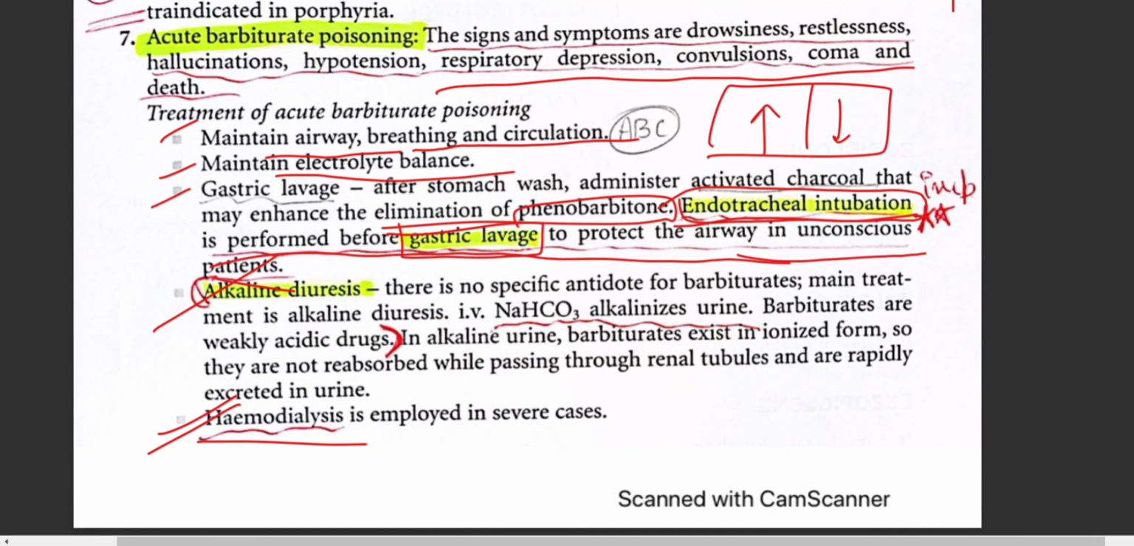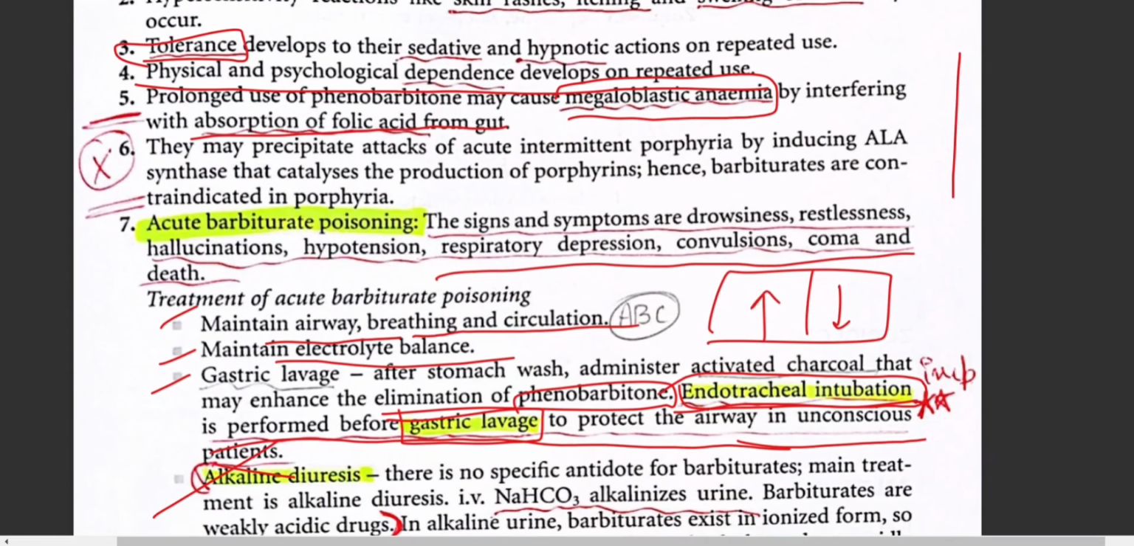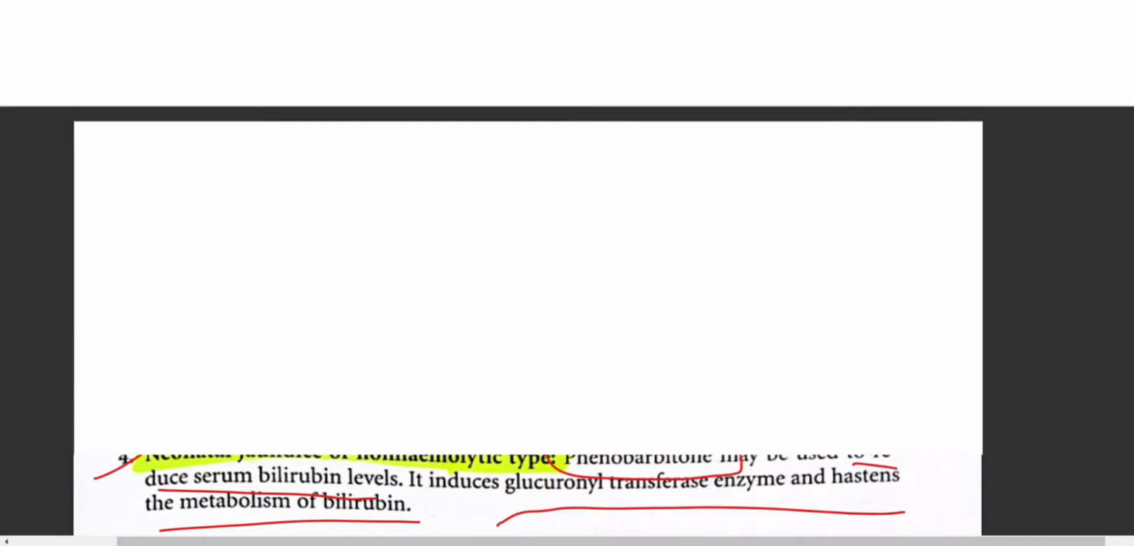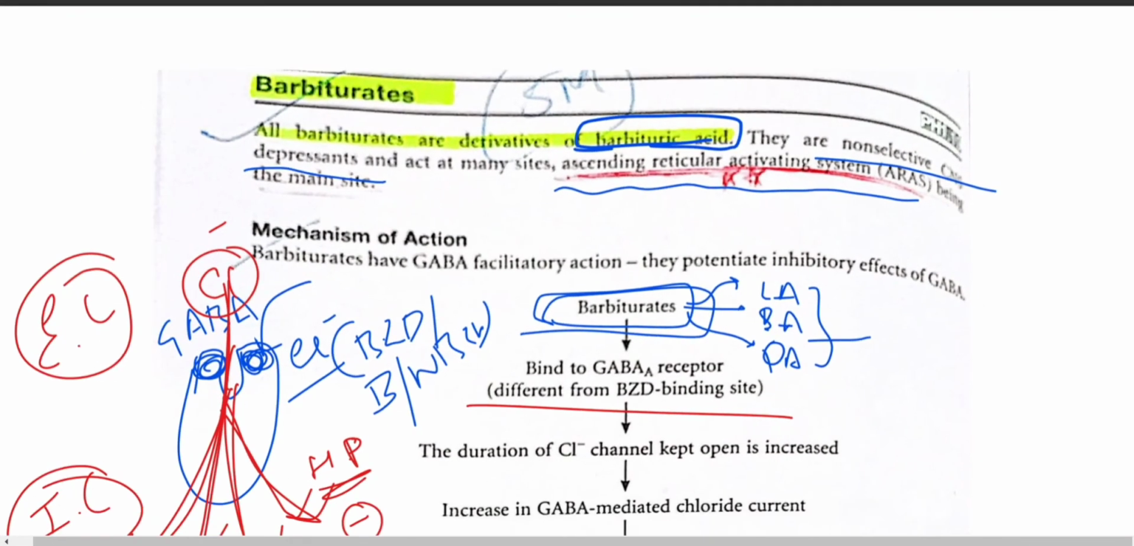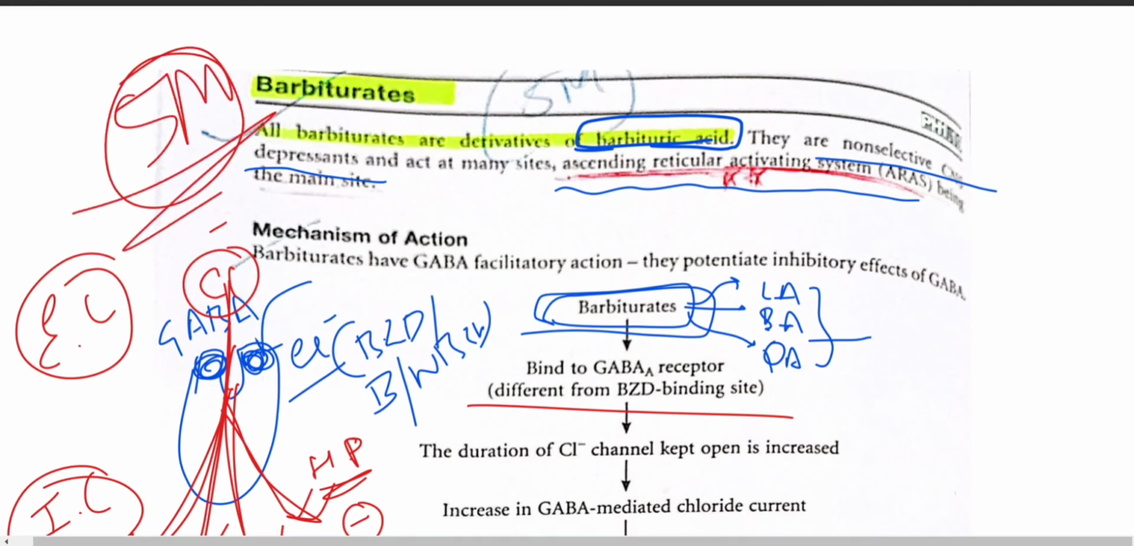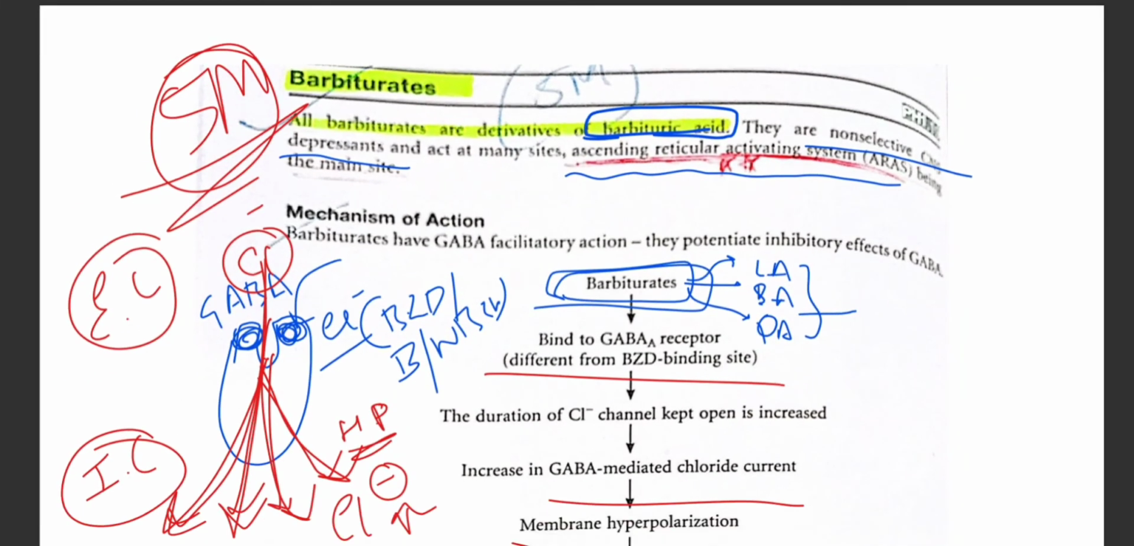So that's it. This is acute barbiturate poisoning, which they can easily ask for 3 marks. And this question, the non-benzodiazepines or barbiturates, is usually asked for 5 marks. And even the benzodiazepines are also asked as a 5 mark question or 10 mark sub question. So that's it about the barbiturates.